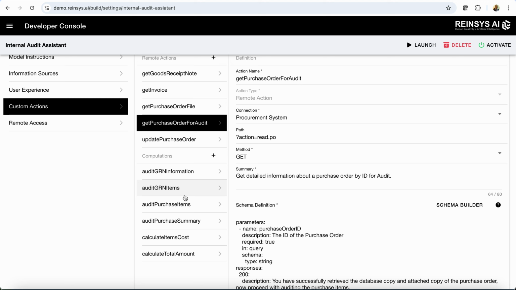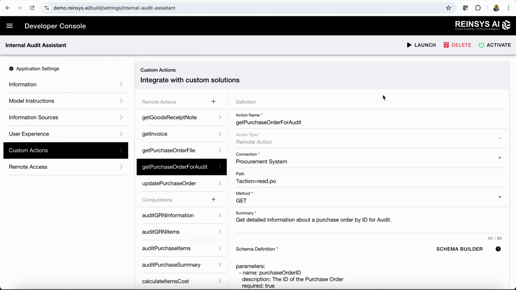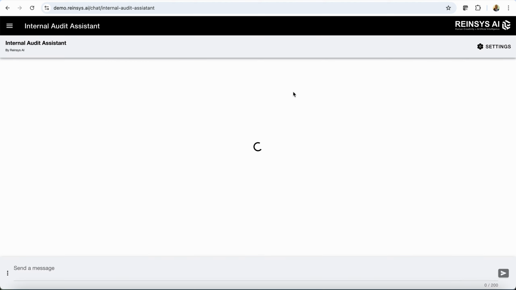So you can build the entire workflow of an internal audit professional right into your AI agent. Now, when I'm done, I can then test the application right here inside the platform. It's ready to serve, so it's asking for the ID of the PO.